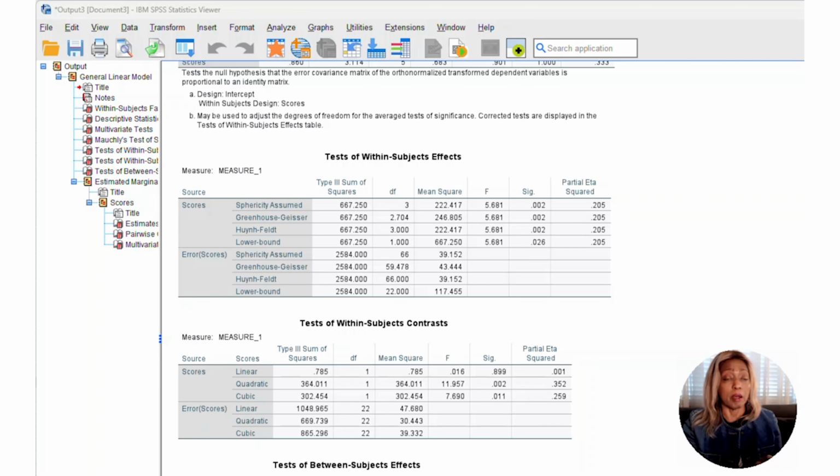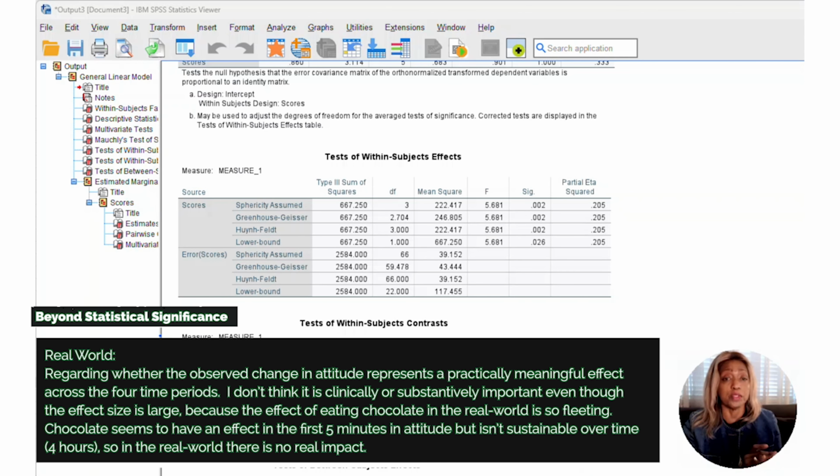So the question is regarding whether the observed change in attitude represents a practically meaningful effect across the 4 time periods. My perspective is that I don't think it is clinically or substantially important, even though it showed a significant statistical difference, and even though the effect size is large, because the effect of eating chocolate in the real world is so fleeting. 5 minutes after you eat a large bar of chocolate, there is some attitude change.